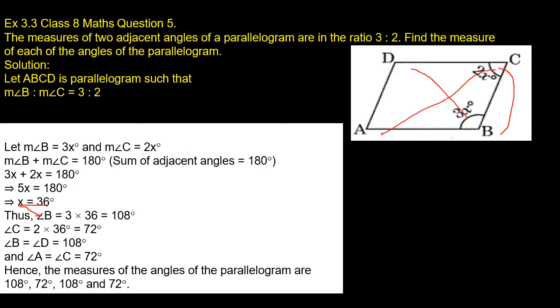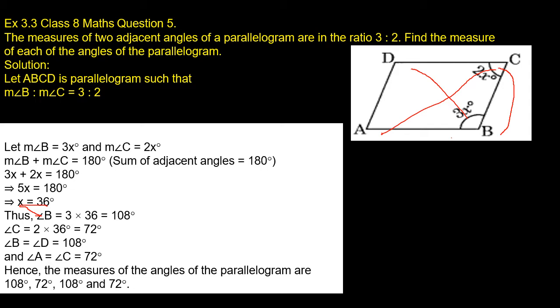And if the measure of angle C is 72 degrees, then the measure of angle A also becomes 72 degrees. Hence, the measures of the angles of the parallelogram are 108, 72, 108 and 72 degrees.